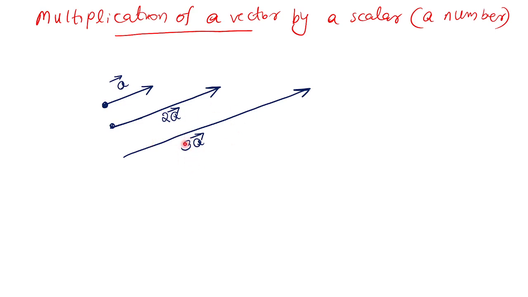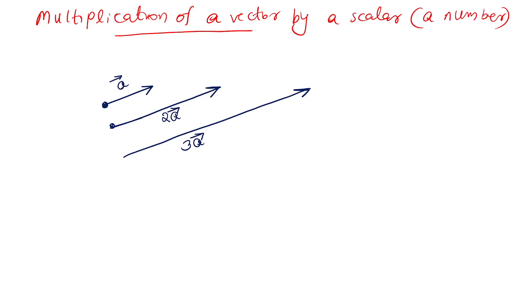Understood? 4 times A will be 4 times the distance covered by me. So if you multiply by a positive scalar, 2, 3, 4, 5 etc., the direction remains the same but the magnitude is increased by that amount. Understood? All of you please listen, don't leave my class.